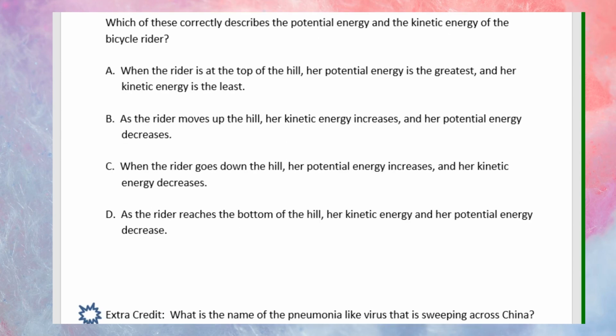Answer choice A. When the rider is at the top of the hill, her potential energy is the greatest and her kinetic energy is the least. B. As the rider moves up the hill, her kinetic energy increases and her potential energy decreases. C. When the rider goes down the hill, her potential energy increases and her kinetic energy decreases. D. As the rider reaches the bottom of the hill, her kinetic energy and her potential energy decrease.